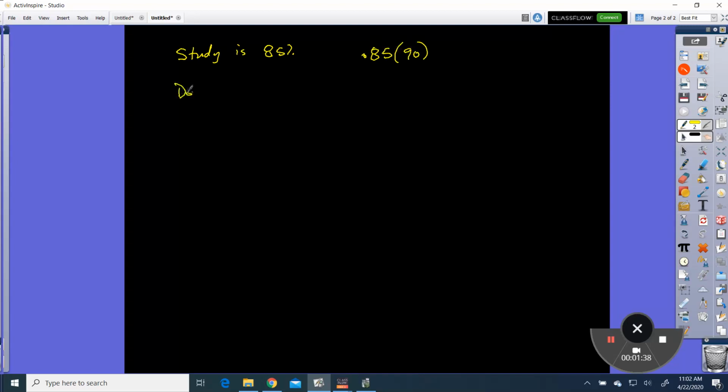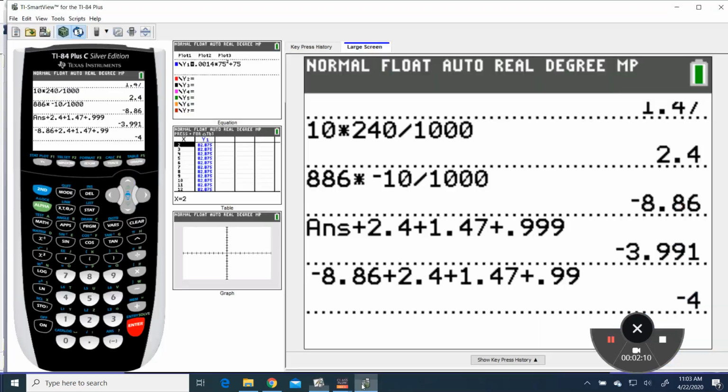You don't study. So if you study is 85%, you don't study is 15%. Remember, it's 1 minus this. So that you don't study is 15%. Okay? So the probability that you study is 85%. Compute the expected average of all your quizzes. So when you don't study, the probability of not studying is 15%, and your score is 50%. So now we just go to our calculator.